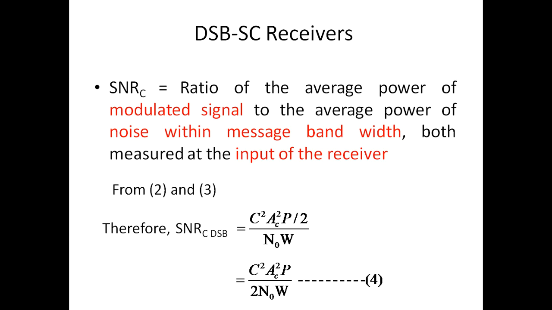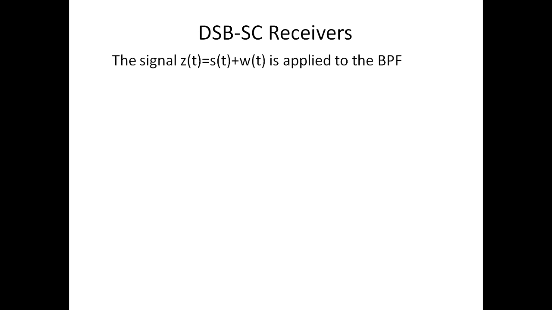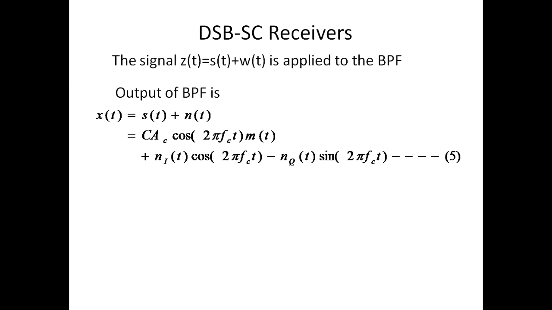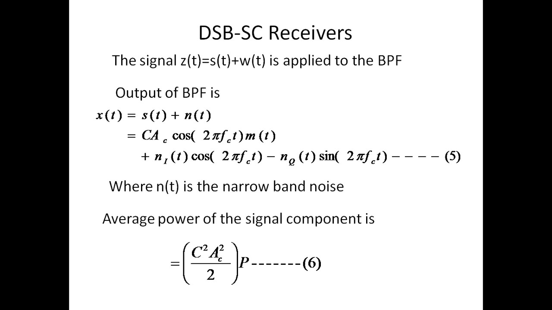It is defined as the ratio of signal power to the noise power, both measured at the bandpass filter output. Now let us see the expression at the output of the bandpass filter. It is x of t equal to s of t plus n of t, where s of t is the DSBSC signal and n of t is the narrowband noise. Now, the average power of the signal component is C square Ac square by 2 into P.